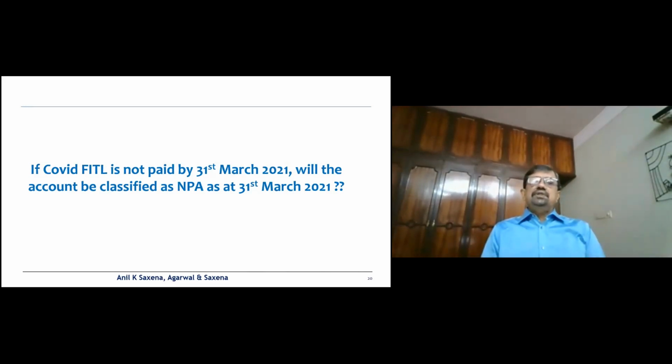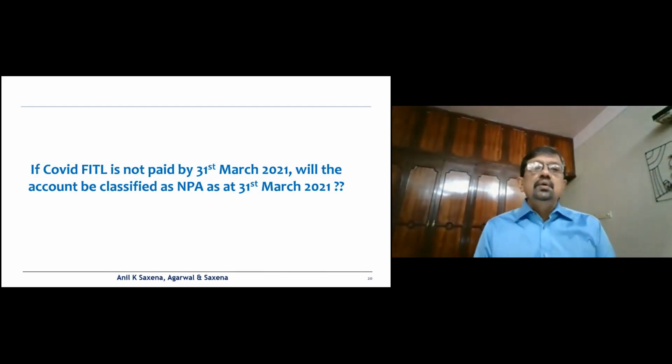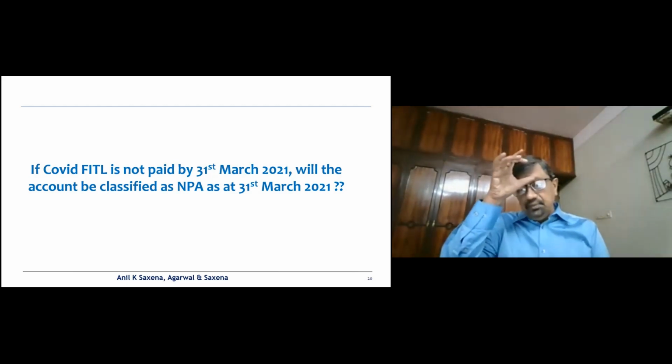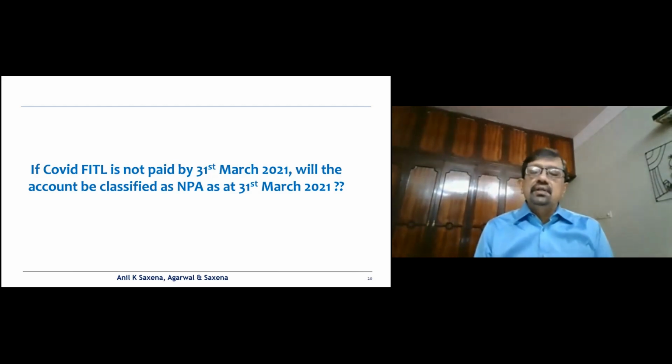Now, this is the question which I had referred to. If the COVID FITL is not paid by 31st March 2021, will the account be classified as an NPA as of 31st March 2021? If you remember the 23rd May 2020 circular, it said that you can create an FITL, but the FITL has to be paid not later than 31st March 2021.